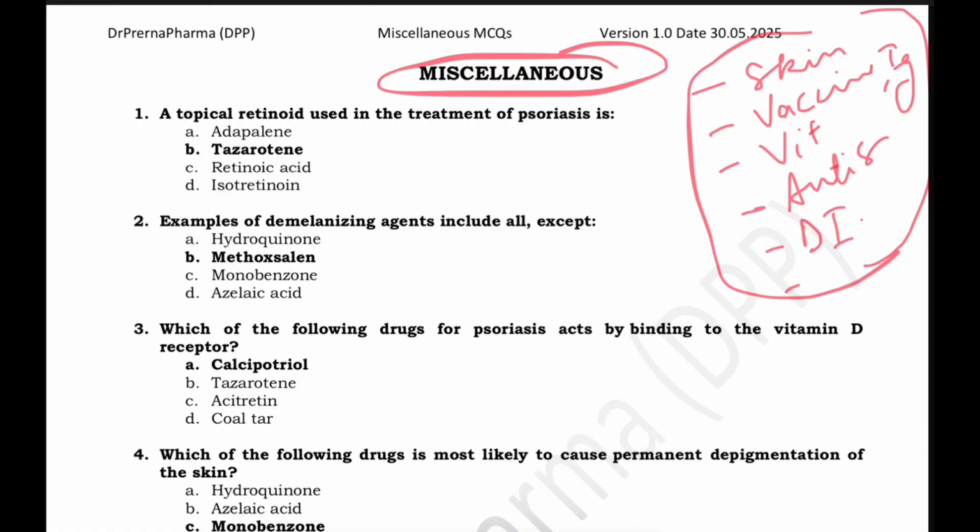Starting with the first. Now, a topical retinoid which is used in the treatment of psoriasis is tazorotene. Tazorotene is a topical retinoid and it is used in the treatment of psoriasis. It is a prodrug which is hydrolyzed to tazorotenic acid. It binds to the retinoic acid receptors, and then it has got anti-proliferative and anti-inflammatory actions which are useful in psoriasis.